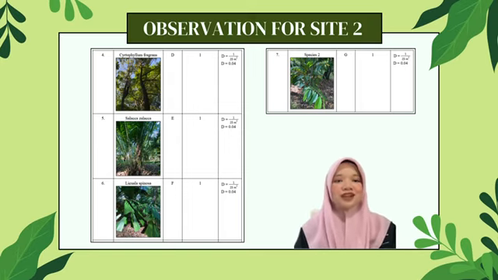The formula used to calculate the density is the same as in Site 1, where density is defined as the number of individuals of a species divided by the total area of the quadrat. Since the quadrat measured 5 meters by 5 meters, the total area was 25 square meters. Therefore, the density for each of these species is 1 divided by 25 square meters, resulting in 0.04 individuals per square meter.